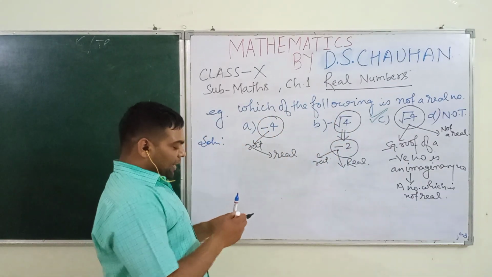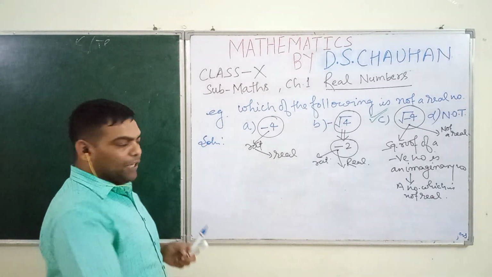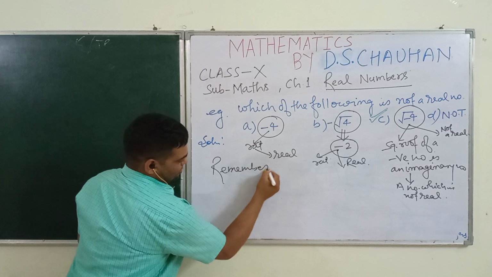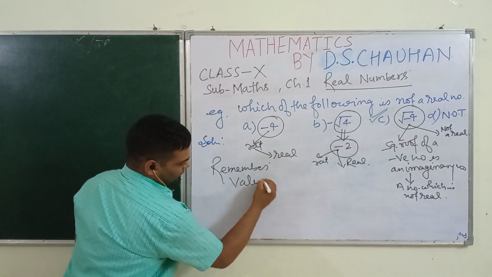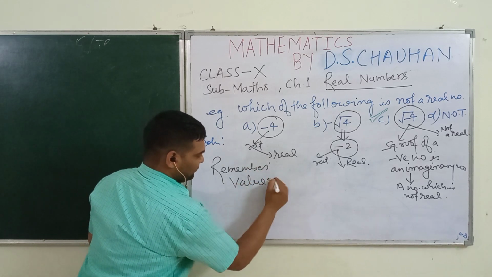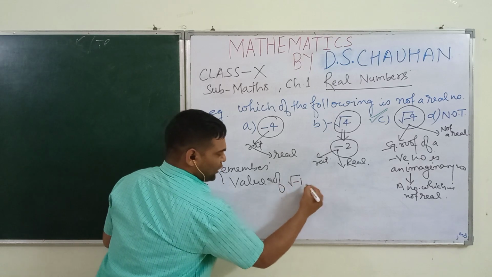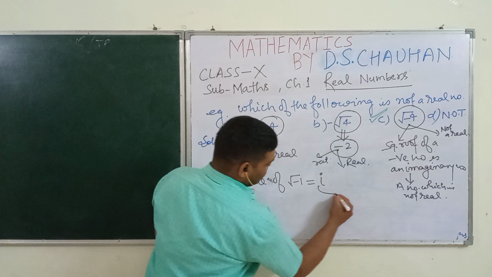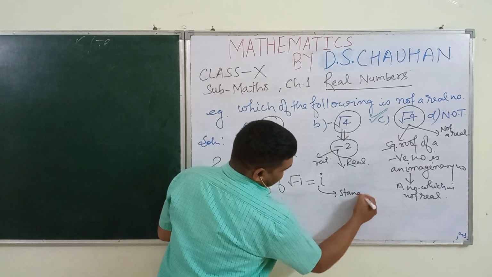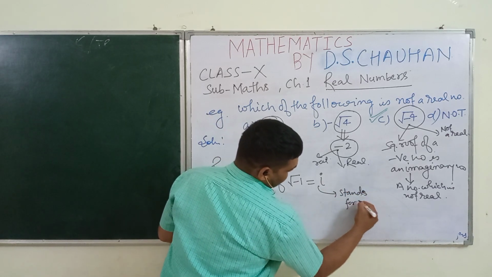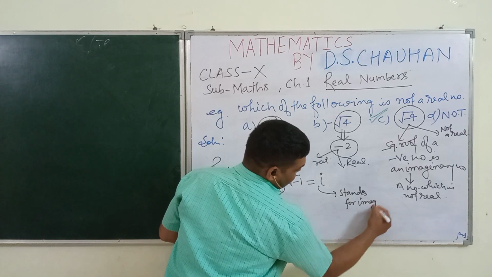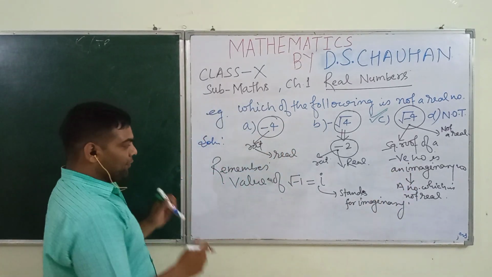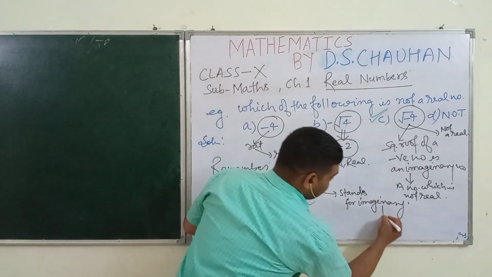Students, one very important thing I want to tell you. Remember always, the value of under root -1 is i. I stands for imaginary, which means not real.